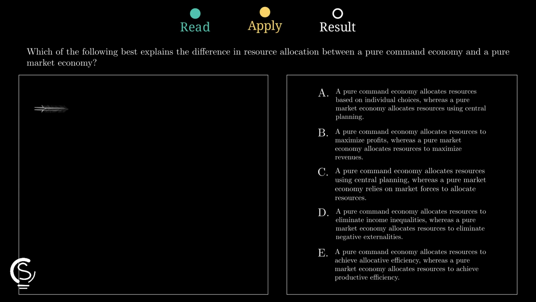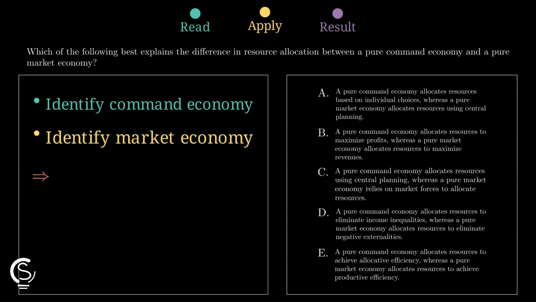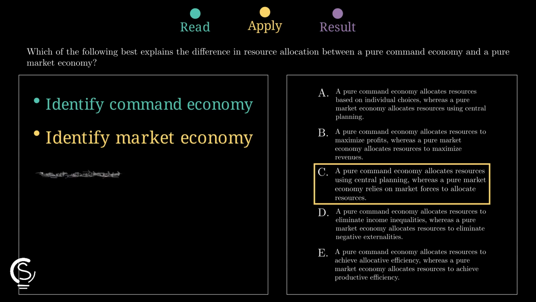Next, check the market economy side. In a pure market system, buyers and sellers interact through prices. So market forces, not planners, direct resources. That is the key distinction. Put both halves together and compare the wording. The only option pairing central planning with command and market forces with market is option C.